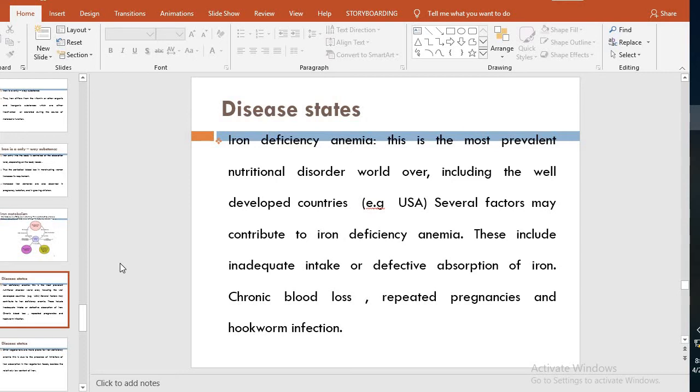They may be inadequate intake, and there may be defective absorption of iron. There may be chronic blood loss, unseen blood loss, which is not visible blood loss. And then repeated pregnancy is one of the causes in our country, and hookworm infection. These are very common causes in our Pakistan: repeated pregnancy and hookworm infection.